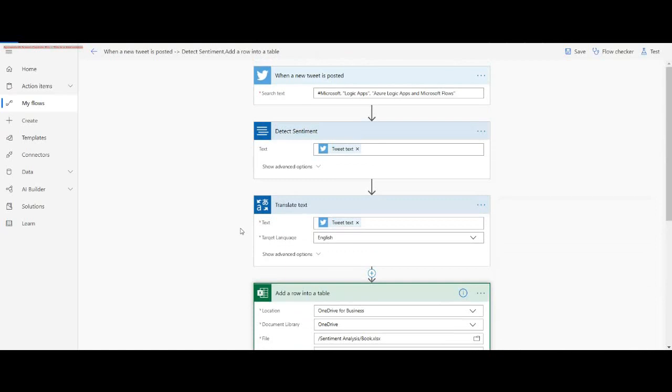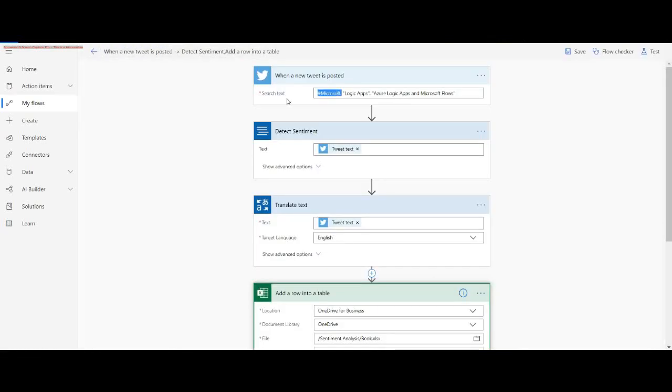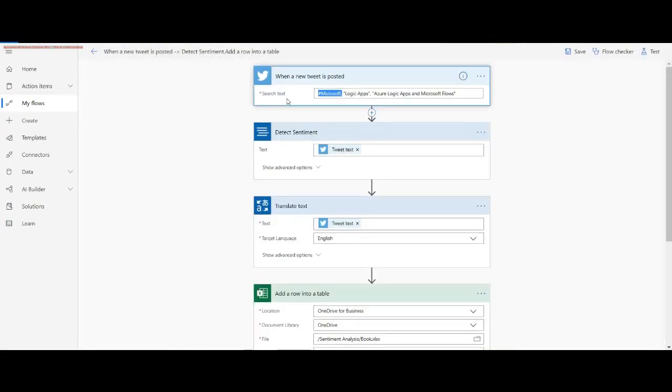What was happening is, if I check the run history of this particular workflow, I was not getting an expected output. I was getting somewhere around 20 to 25 tweets in an hour, which is not enough because my search text was around hashtag Microsoft. I'm not taking this for granted, but surely someone is searching for Microsoft.